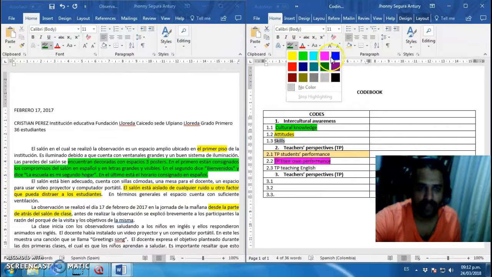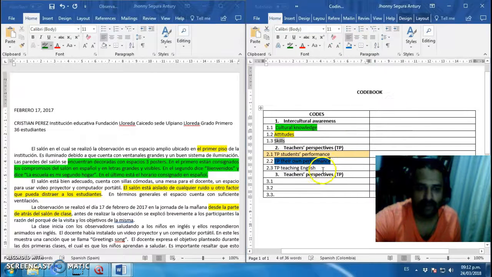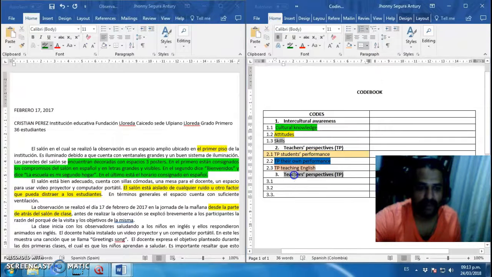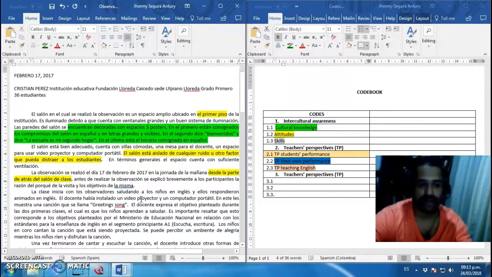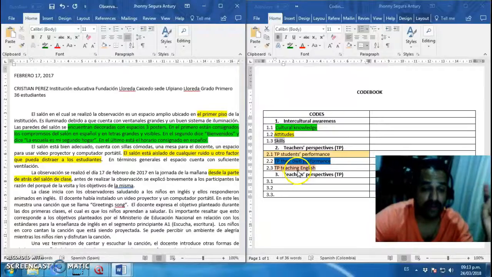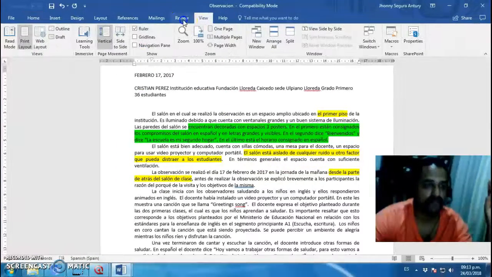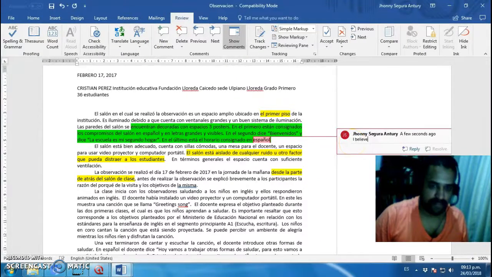If you want to use Atlas T, fine. The good thing about Atlas T is that you save time. That's the thing. You really save time. But you can do it like this. If you don't have Atlas T, go like this, and at the end you organize information in an Excel file, whatever you want to. But it's the same logic. The most important thing is that when you do this, you can do the same thing that we're doing in Atlas T, which is comments. So I believe it's the same logic.